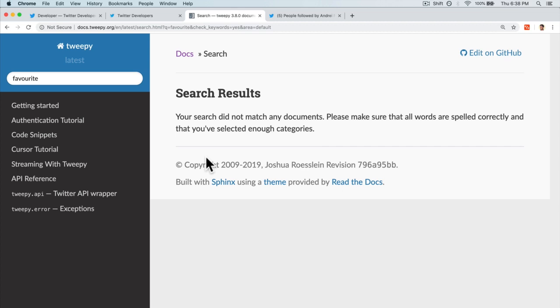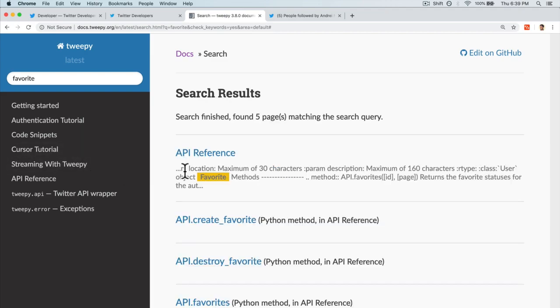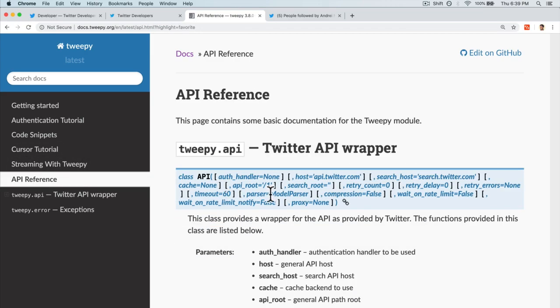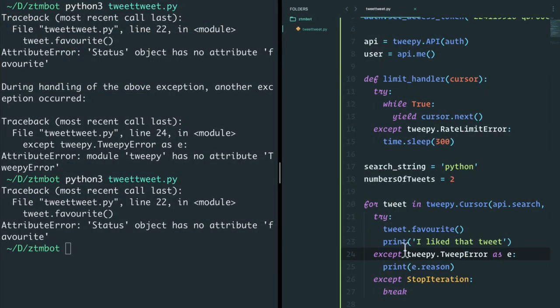And this is because I'm Canadian. And fun fact, if you're Canadian, this is how you spell favorite. But in the States, you spell favorite like this, with an O. There you go. We have a favorite method here. So again, fun fact, I'm Canadian, but also Romanian. And that was my spelling error because, well, tweepy was obviously written by a person speaking American English. All right, so let's give it a go.